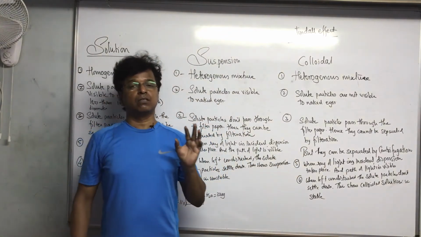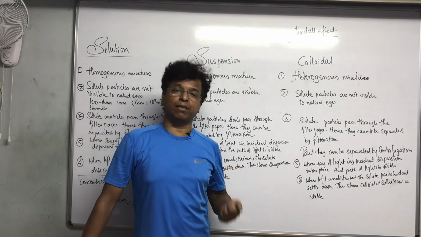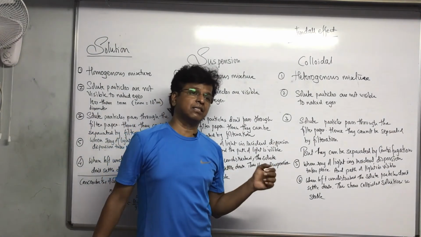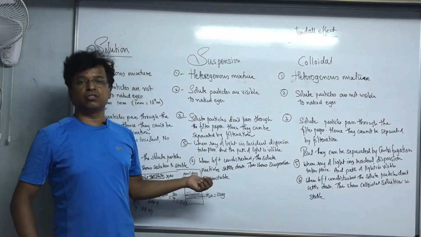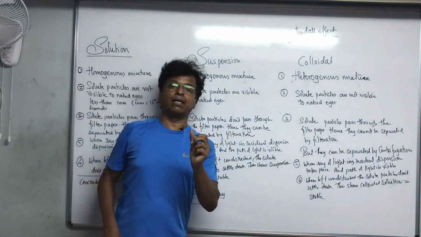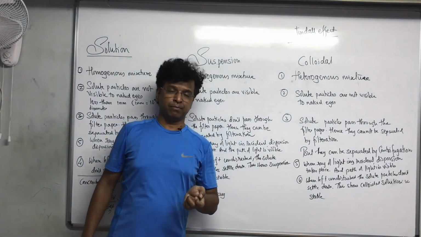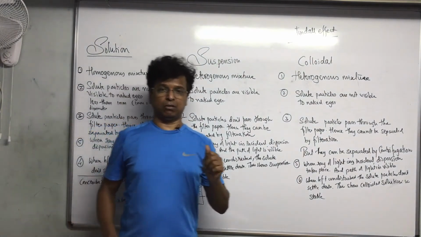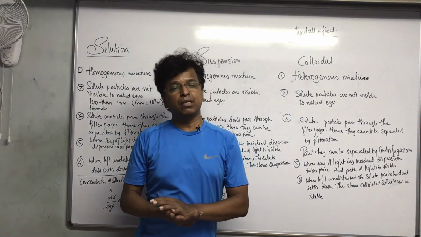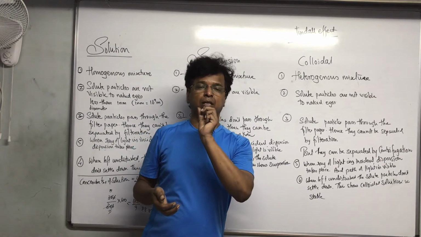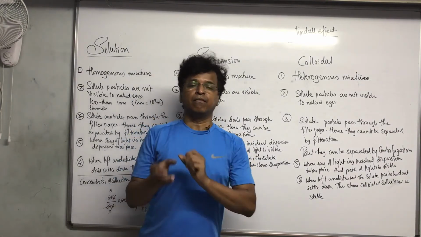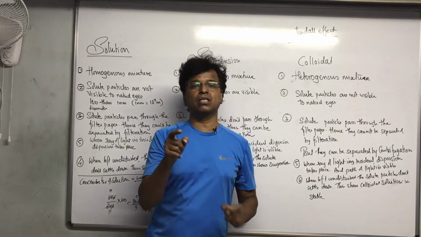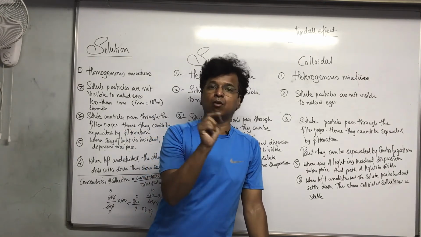It depends on what they have given. These changes can come, supposing the mixture is of oil and water, and they give you 50 ml of oil mixed in 500 ml of water. Now this ml is volume, it is not weight.